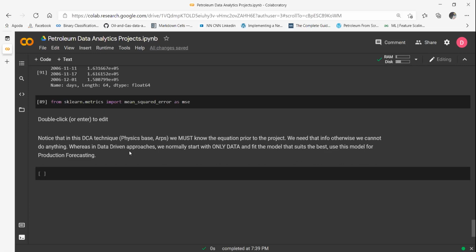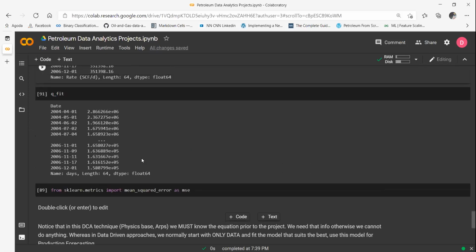Now, that is the difference between a data-driven project and a physics-based project. Of course, we did it in Python. Just because we did visualizations, calculations, and curve fit optimization, it becomes a typical data analysis kind of physics-based project. But it's not actually a data-driven project, because in data-driven approaches, we normally start with only data. We don't take any assumptions. We don't take any equations. We don't consider physics at all. We do not tell the machine what it has to learn.